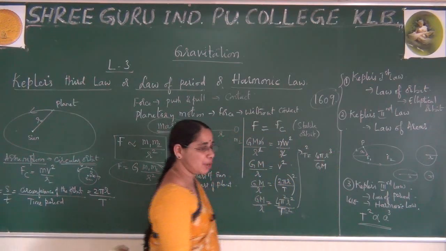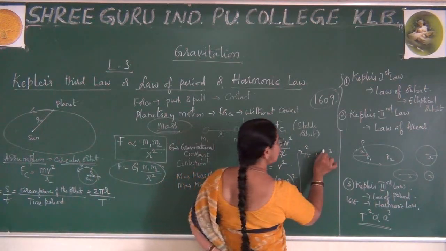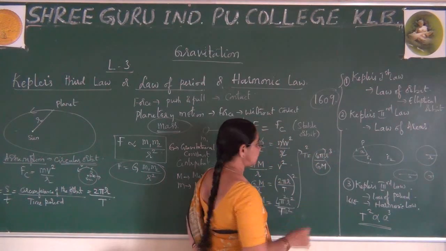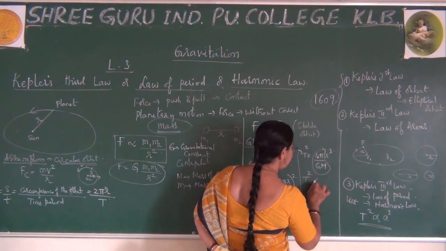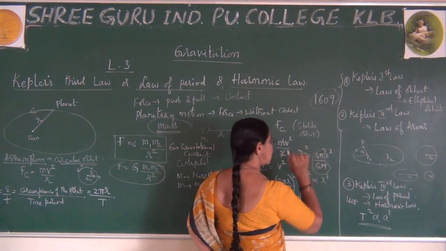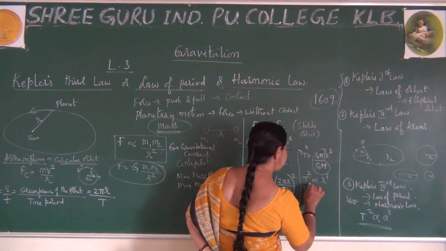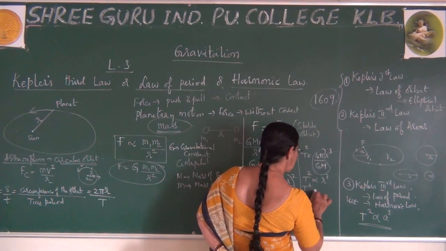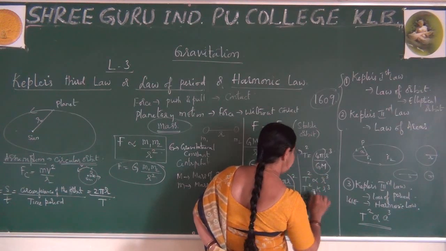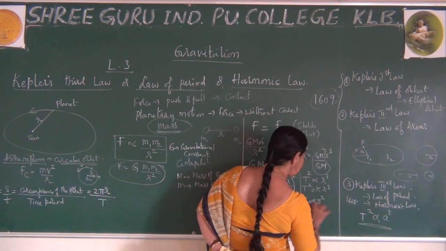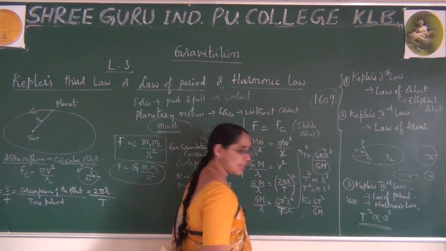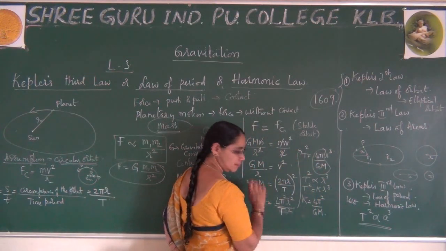Now, what do you observe from this? Completely this 4 pi square by GM is taken as a constant. Therefore, T square is proportional to r cube. I represent this constant by T square is equal to K r cube. What is this K called? It is 4 pi square by GM, a proportionality constant.